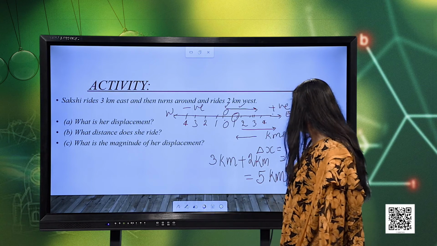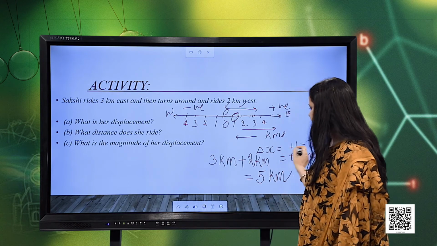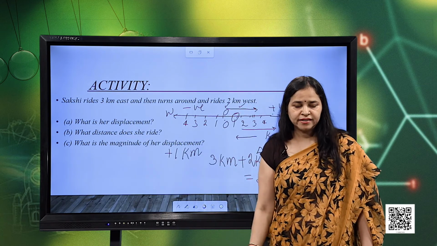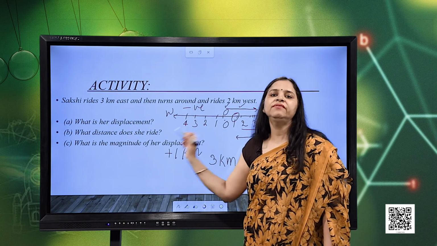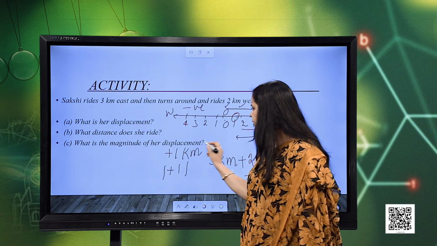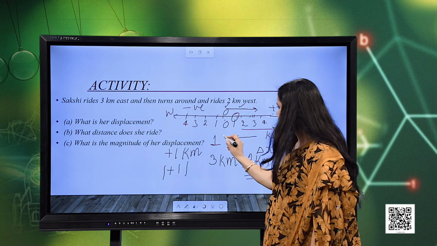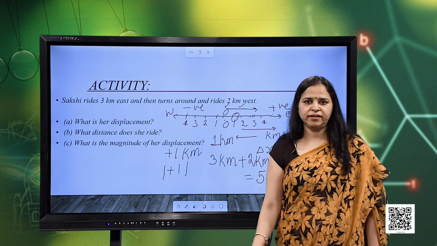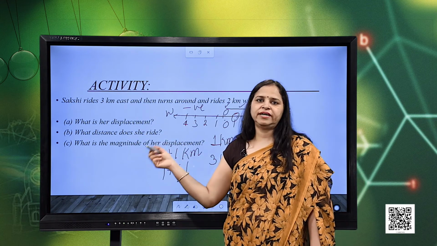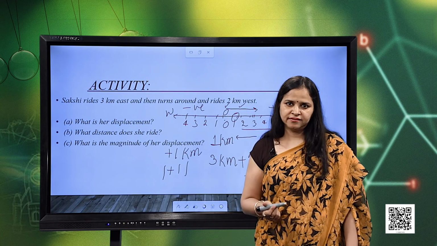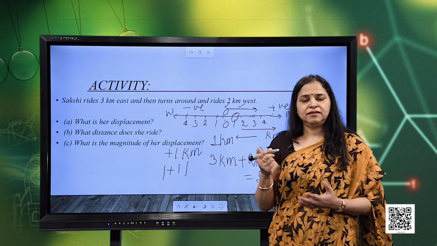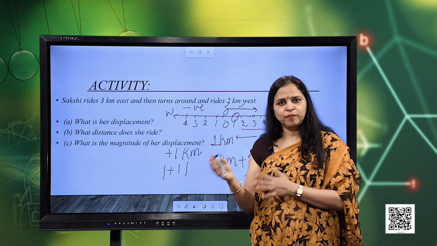What is the magnitude of the displacement? As we saw, the displacement was plus 1 kilometer. When we talk about the displacement magnitude, we just leave the sign. So, it is represented as modulus of plus 1. So, the magnitude is 1 kilometer. Suppose it had been minus 2 or minus 3 kilometers, then it would have been 2 or 3 kilometers respectively. So, this is how we differentiate between distance and displacement.